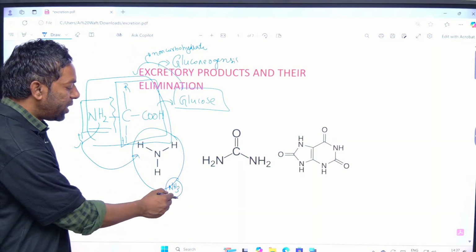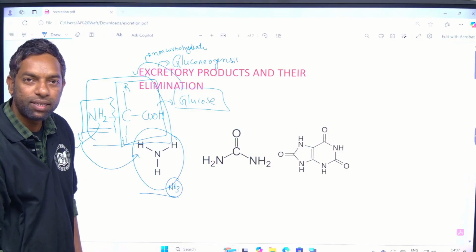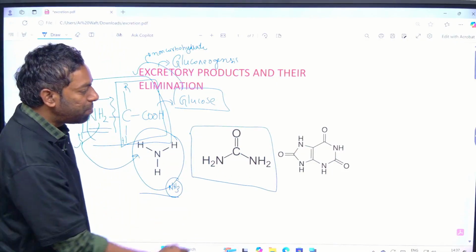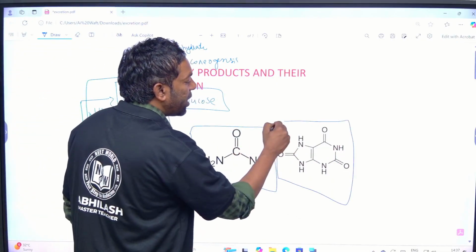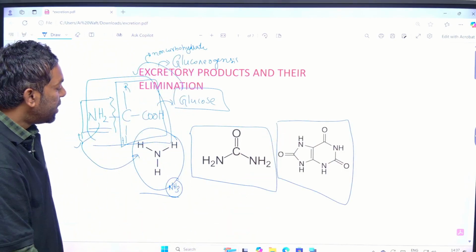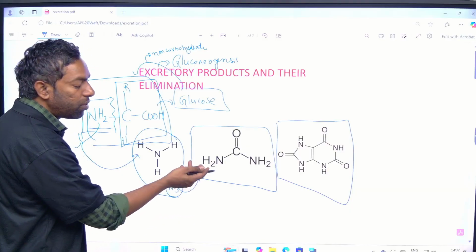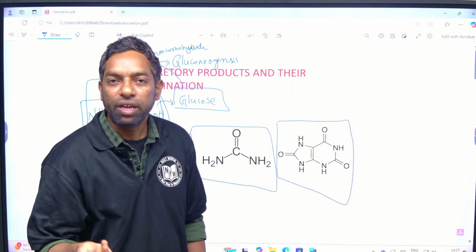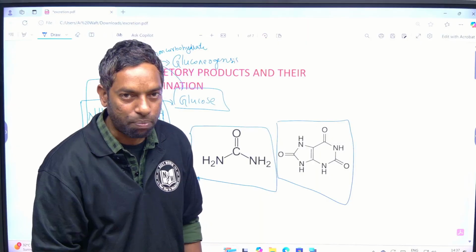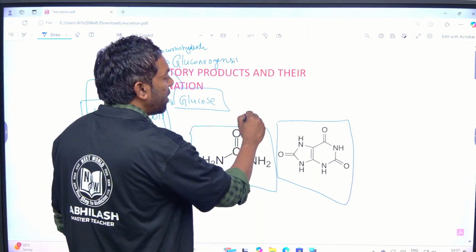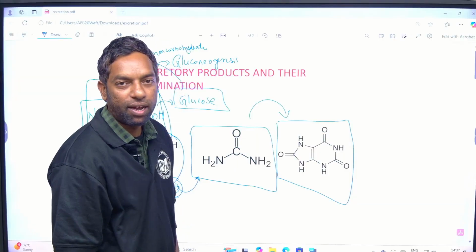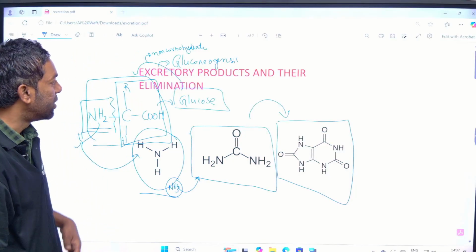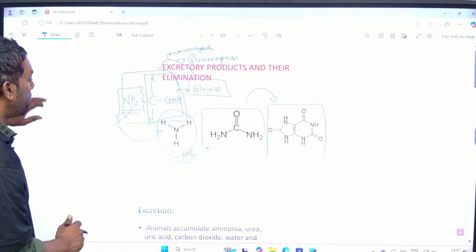Some species can eliminate ammonia directly, some species can eliminate urea directly, and some species can eliminate uric acid directly. The species that do not eliminate ammonia directly can convert ammonia into urea as a waste product, and some species can convert ammonia into uric acid as a waste product. So they can eliminate them directly.